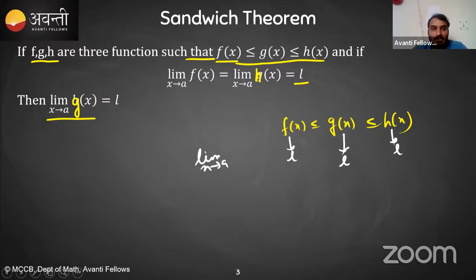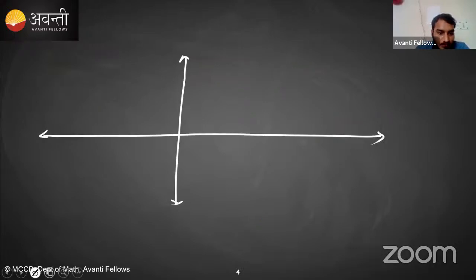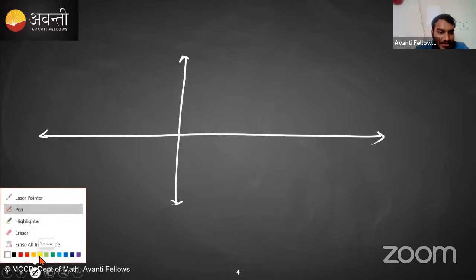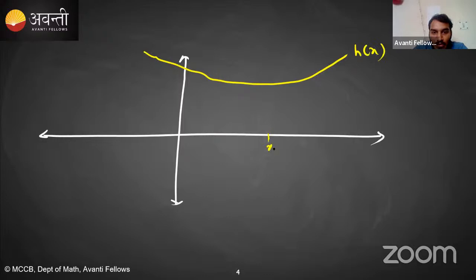Let me explain it with the graph. Let's suppose this is the curve of h of x, and this is x equal to a. At x equal to a, the limit of h of x is L. Clear?